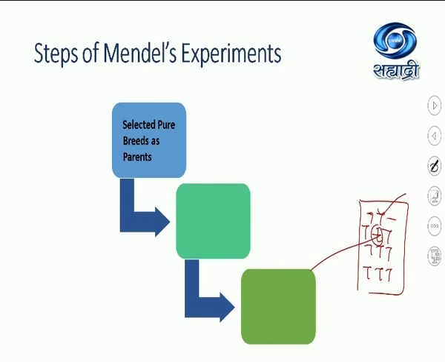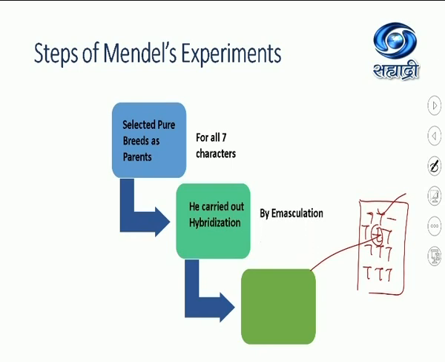This he did for 3 generations, and after 3 generations he was sure that all the seeds were breeding tall, and this he did for all the 7 pairs of characters. Thus he selected pure breeds as parents for all the 7 characters. Then he carried out hybridization between 2 traits, for example between tall and dwarf, or between any 2 contrasting traits, either 1 pair, 2 pairs, 3 pairs of contrasting characters.